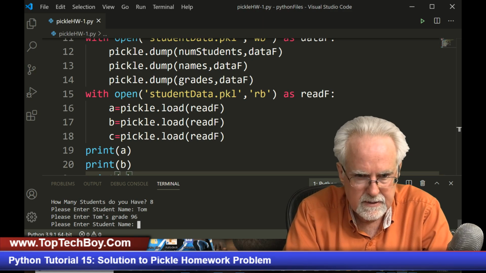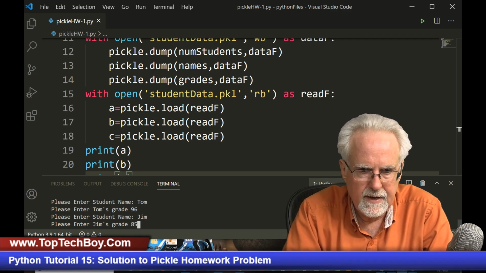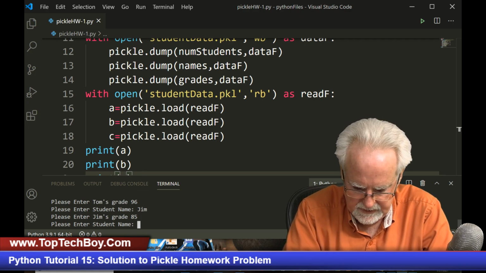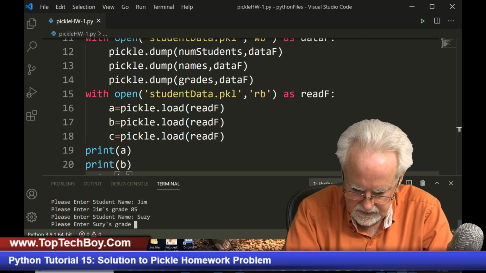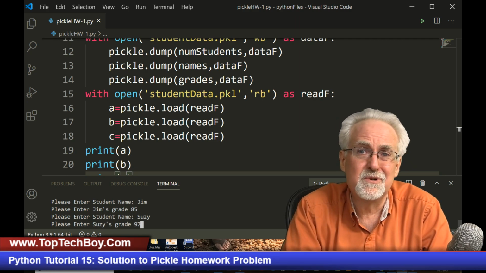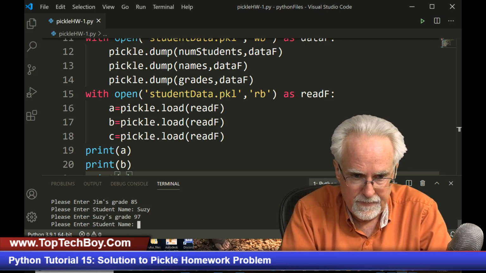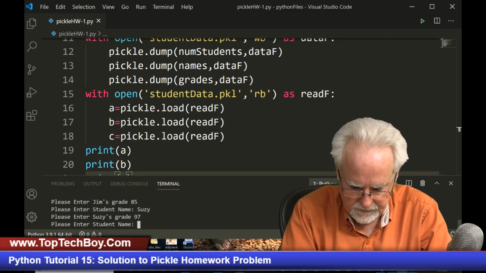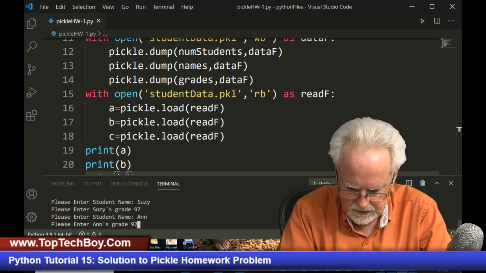And then please enter student name, Jim. Jim had a bad day. He had an 85. And then please enter student name, Susie. And Susie's grade is a 97 because girls almost always do better than boys on most things. Okay, and that was Susie. And then Anne. Anne had a 92.